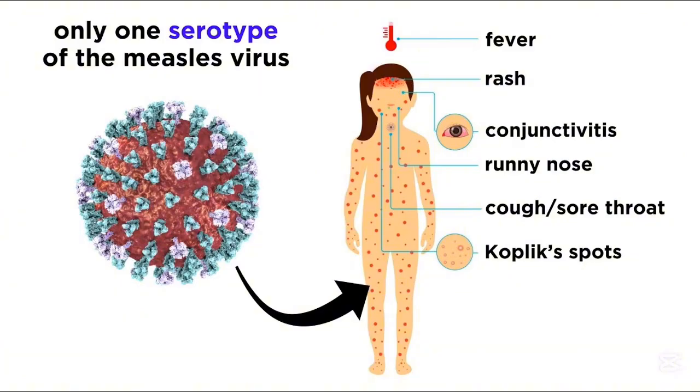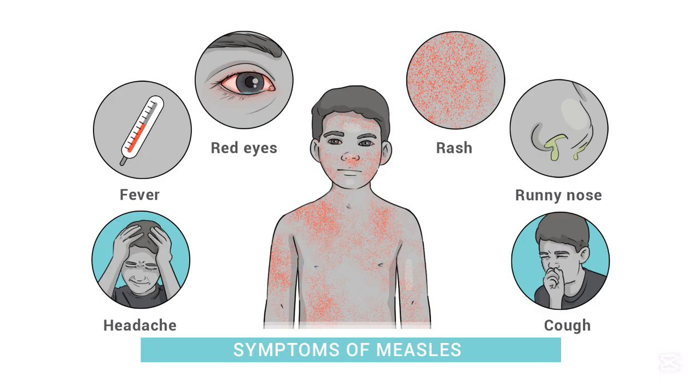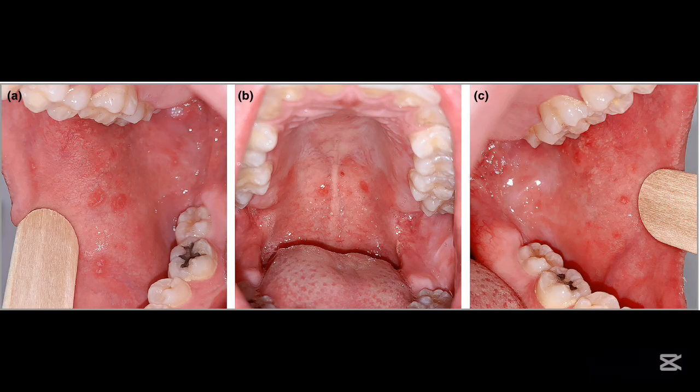The early symptoms, or what we call the prodromal stage, include high fever that may rise rapidly and become very severe. There can be a persistent dry cough due to irritation of the respiratory tract, a runny nose caused by inflammation of the nasal passages, red, watery eyes or conjunctivitis, sometimes with light sensitivity, general body weakness, and loss of appetite.